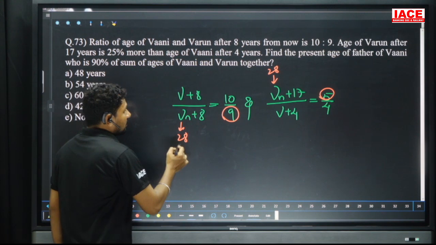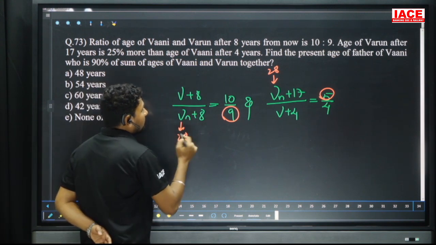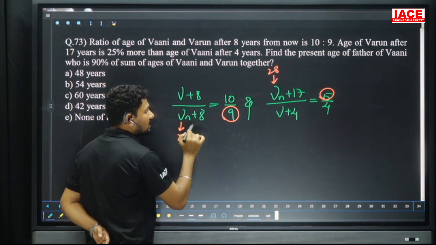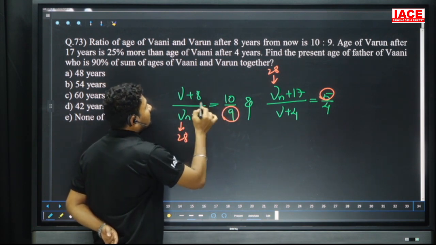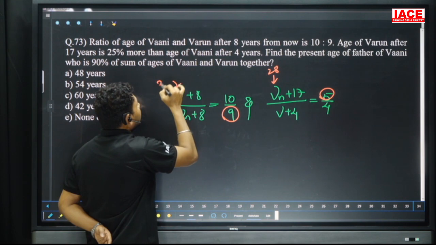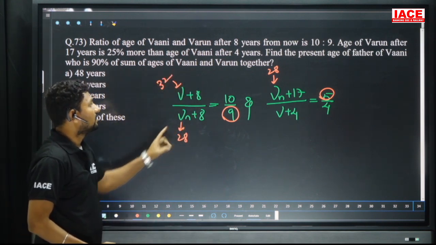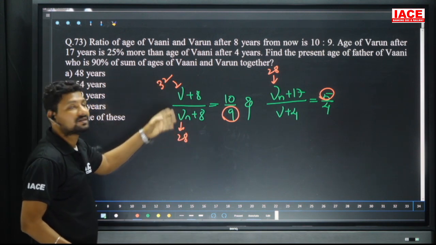So here, just assume the Varun value is 28. Then substitute 9. 4 9s are 36 will be cancelled. 4 10s are 40. From 48 will be removing. Then what is Vani's value? 32. Okay, Vani value 32 and Varun value 28. They satisfy the equation, whatever the assumed values are.